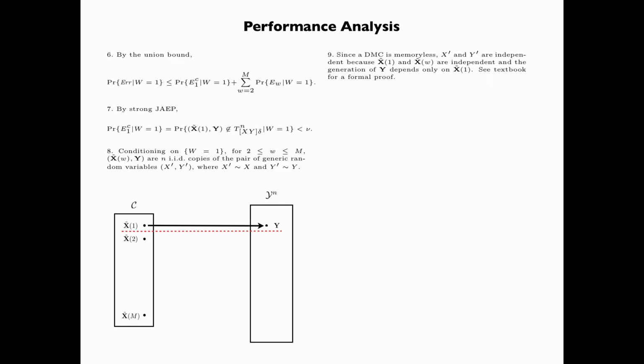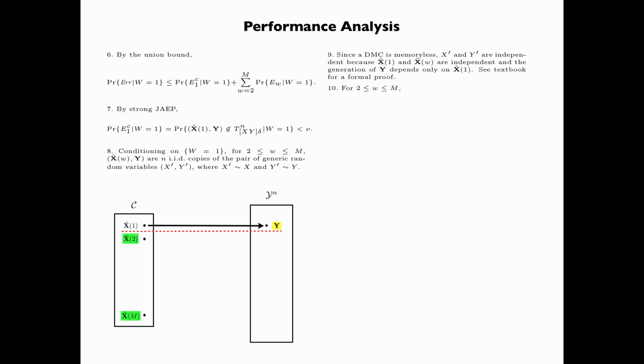Since the DMC is memoryless, x prime and y prime are independent. The idea here is that the codeword x tilde 1 is independent of all the codewords x tilde 2 up to x tilde m. Because the received sequence y is obtained through the transmission of the codeword x tilde 1, intuitively, x tilde 2 up to x tilde m are independent of y.